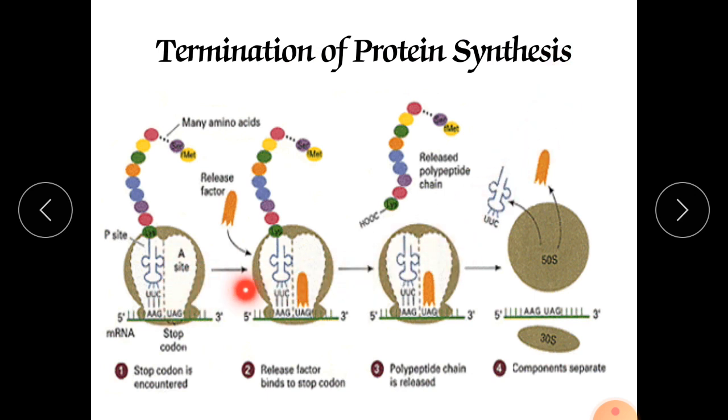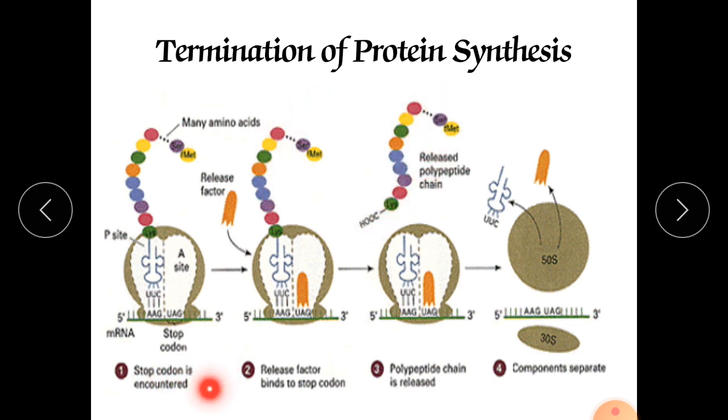Here this is the A site. To this A site the stop codon will come, and there is no transfer RNA. After that the polypeptide chain will be released: the release factor will come here, and it will break down this ester bond, deesterification will occur, and release the polypeptide into the cytoplasm.